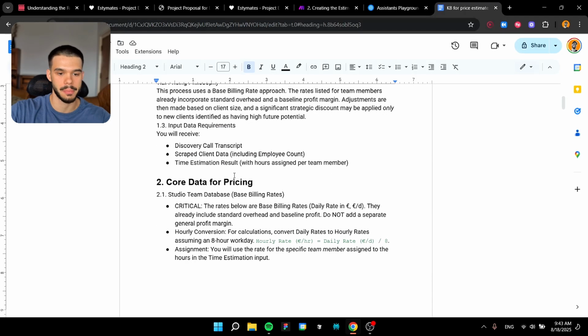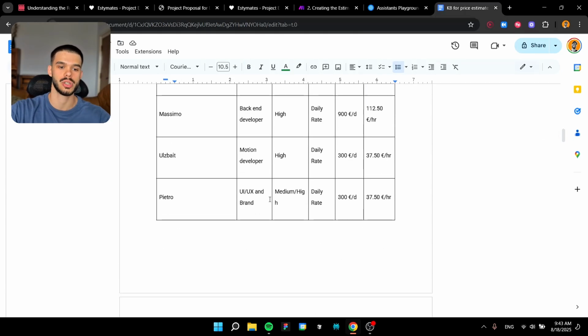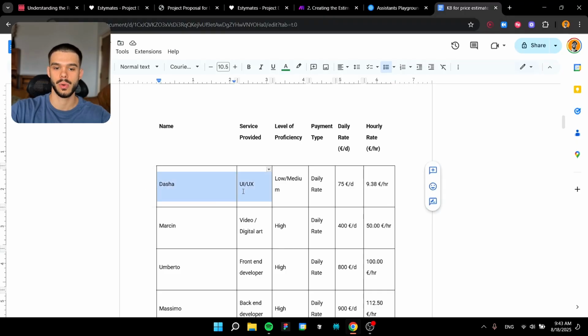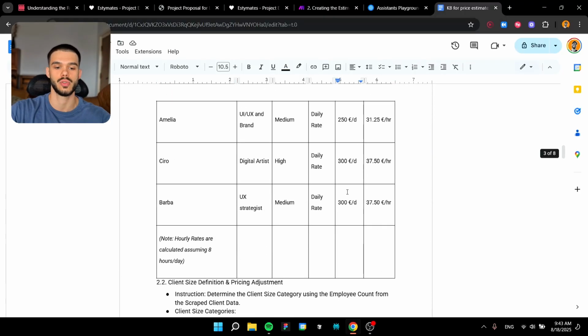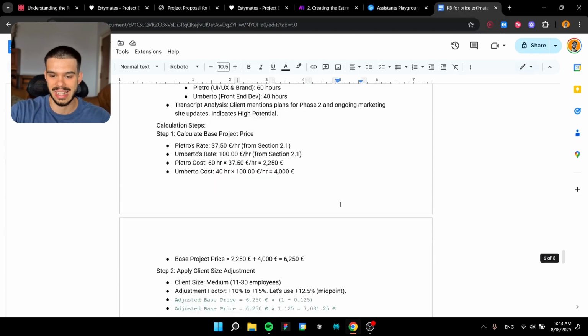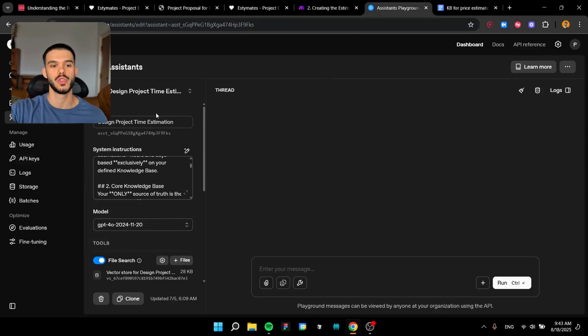We have the overview and purpose, core data for pricing. We are going to tell it exactly how to think when it comes to creating the pricing estimations and the time estimations. You can even add a table with rates of your current employees and freelancers that you are using. You can go into as much detail as possible. You're going to download this and feed it to the assistant itself and tell it, okay, you have this knowledge base, this Google Docs document, and you are going to learn from it and then create all of these estimations based on the data that is there.